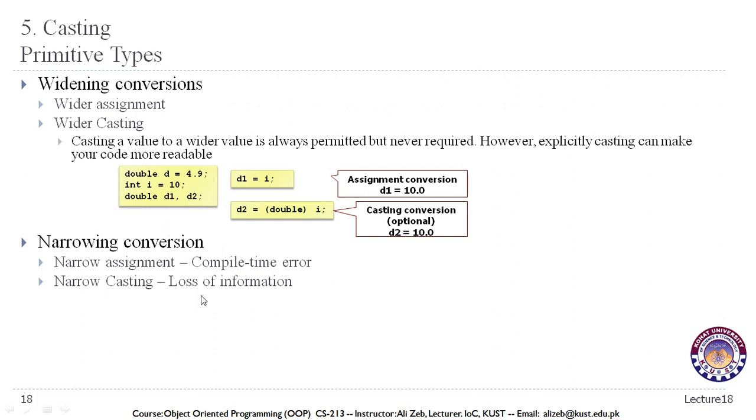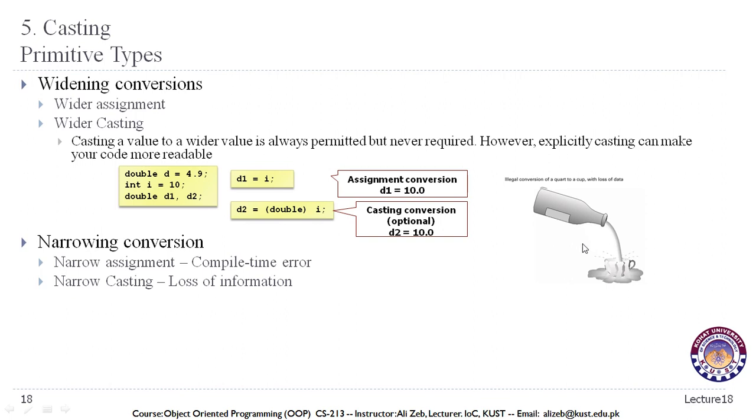We might lose some information. For example, this is a double value, and if you try to assign it to an int data type, then as we understand that an int won't store anything that is beyond this point, we will only get the value 4 and the 0.9, that is maybe an important detail. We might lose this information.